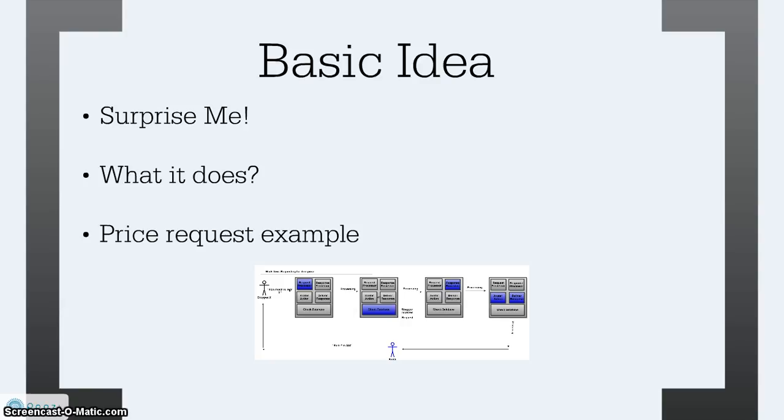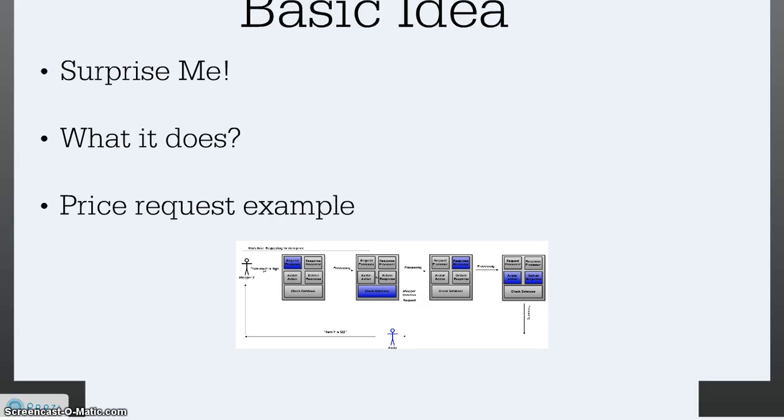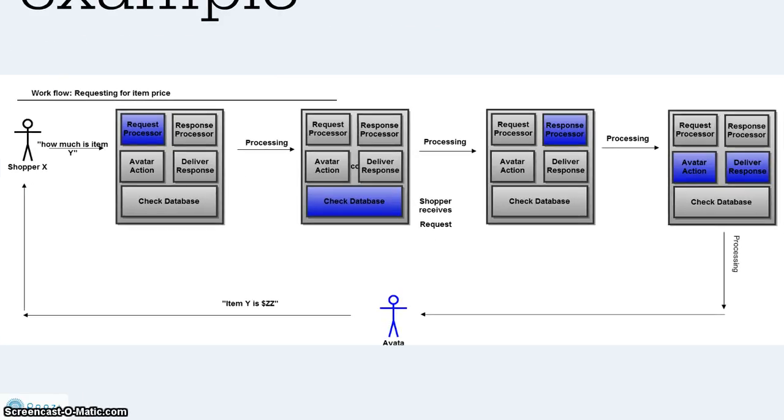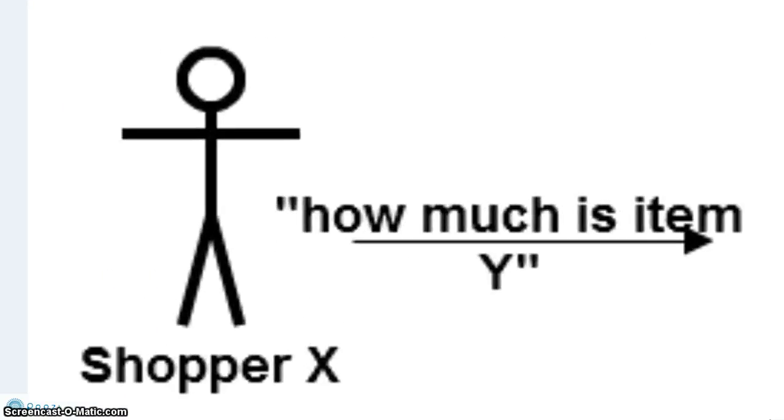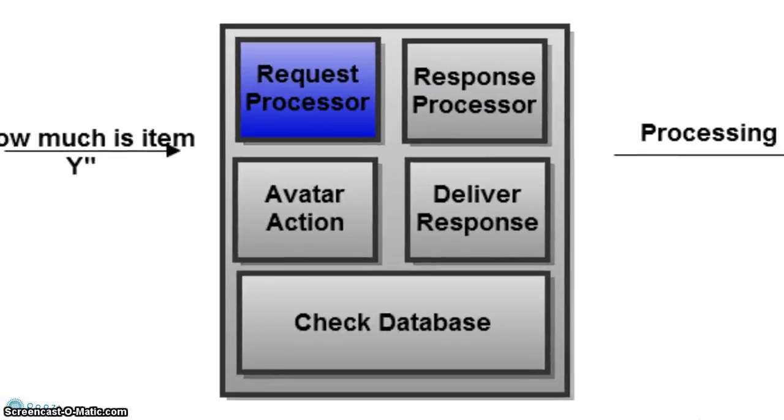Let's look at an example where the shopper would request the price of an item and the avatar would tell the shopper how much the item costs. In this case, the shopper would begin by saying something like, "How much is item Y?" This request will go through the request processor in order to understand what the shopper had said.